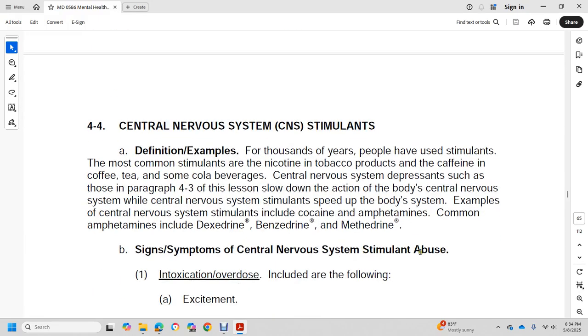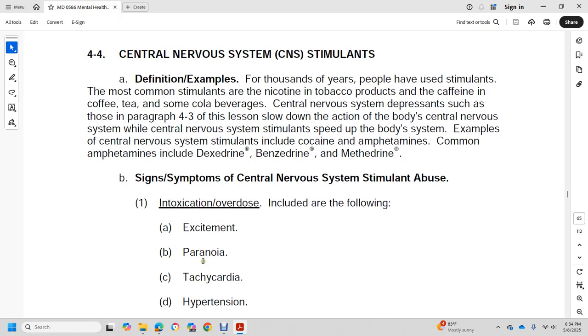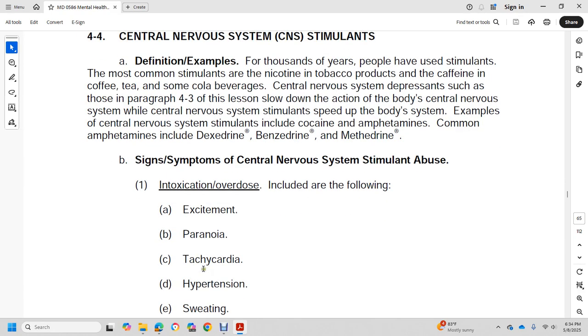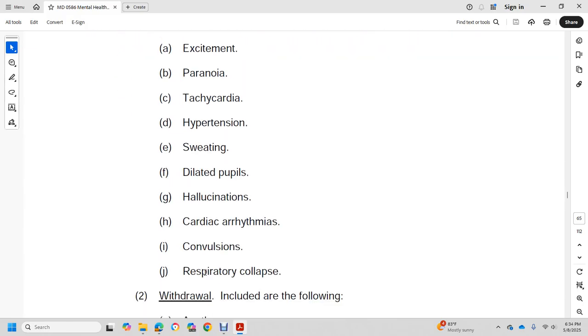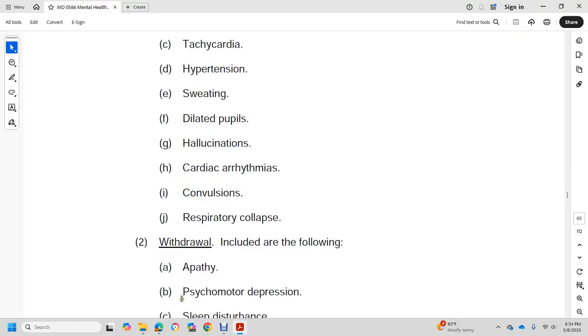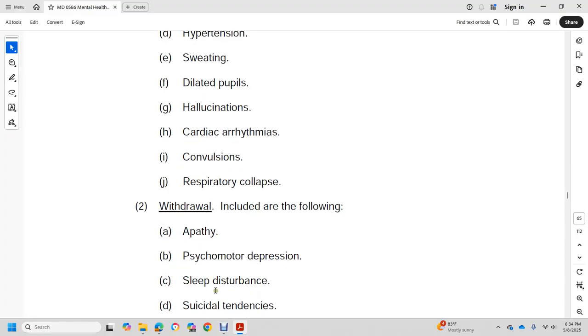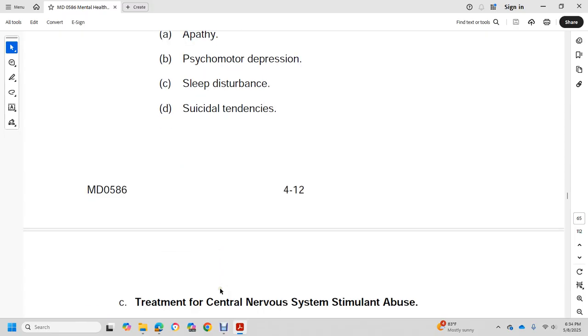Signs and symptoms of central nervous system stimulant abuse, intoxication, and overdose include the following: excitement, paranoia, tachycardia, hypertension, sweating, dilated pupils, hallucination, cardiac arrhythmia, convulsions, and respiratory collapse. Withdrawal includes the following: apathy, psychomotor depression, sleep disturbance, and suicidal tendencies.